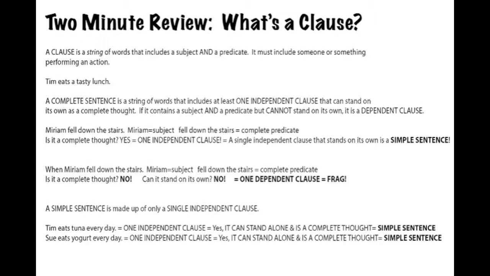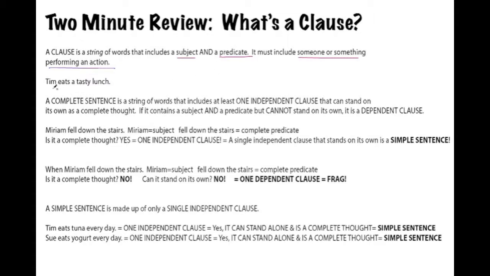2-minute review. What's a clause? Some of you may have forgotten, so let's quickly go over it. A clause is a string of words that includes a subject and a predicate. It must include someone or something which is performing an action. So remember, the subject is the someone or something. The predicate is the performance of an action. Basically, it's the verb. Remember, a simple subject is the person performing an action or the thing performing an action. The predicate or simple predicate is merely the verb.